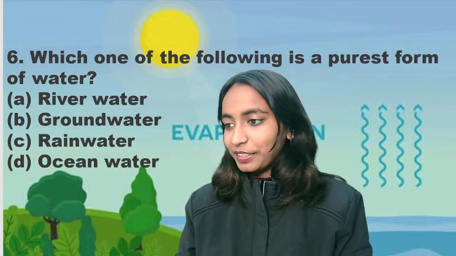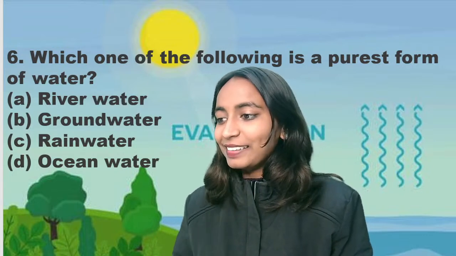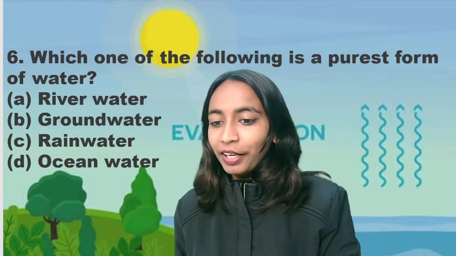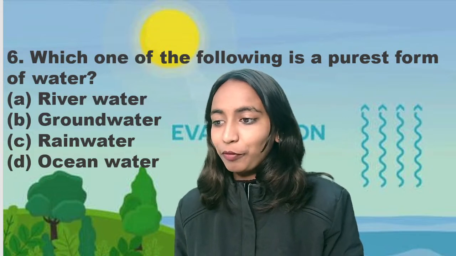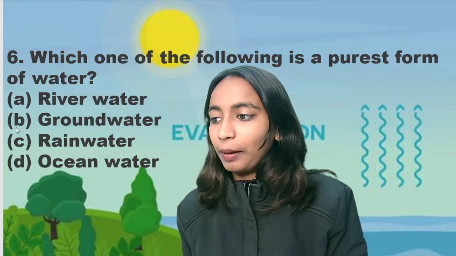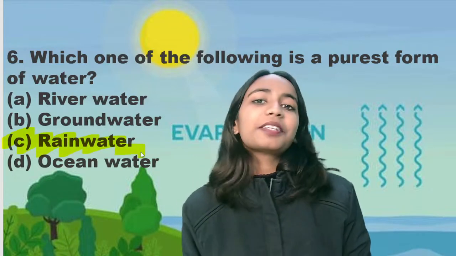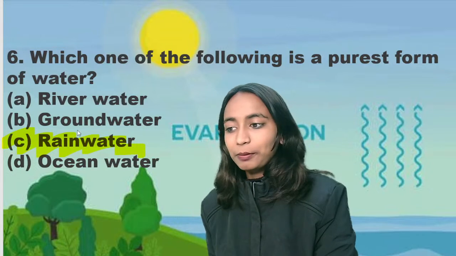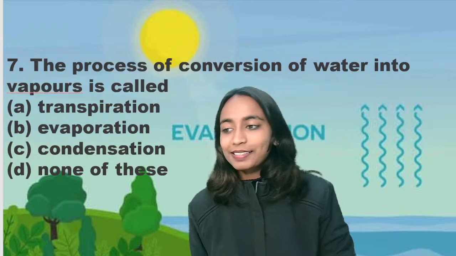Good, correct, everyone is providing the answer, very good, that is correct. Which is the purest form of water? If we talk about the purest form of water, the right answer for the question is rainwater. आप हमेशा याद रखोगे, rainwater is the purest form of water. Okay, ये question पूछा जा सकता है, purest form of water is rainwater.